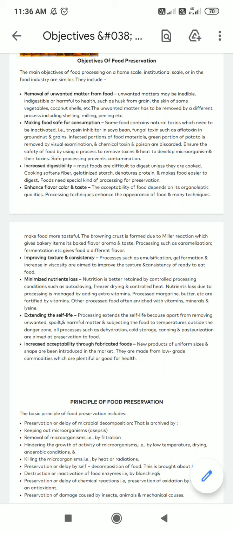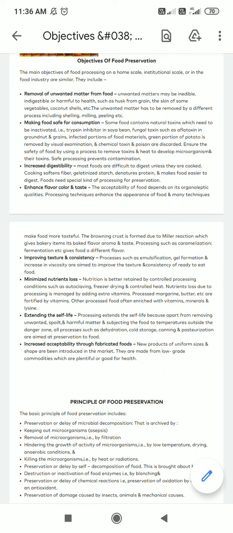This is one of the aims. The second aim is to stop the growth of microbes. And the third one is to avoid the oxidation of fats.